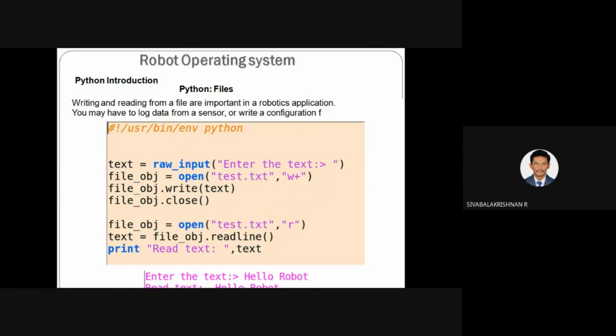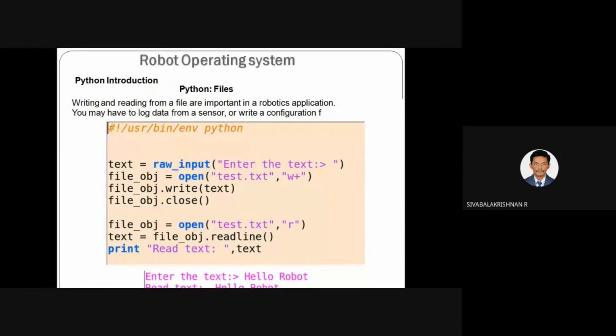Here text already has string data. The string data is passed to the function write. So this write function performs the writing operation to the test.txt file. Here "hello world, hello robot" is the user input. The user input is assigned to the text variable. So hello robot is written to the test.txt file. And then you can close the file using the same object.